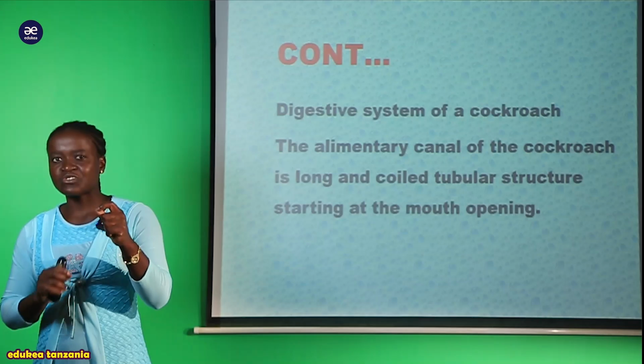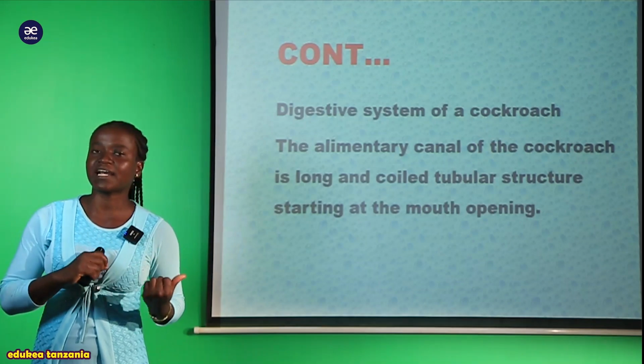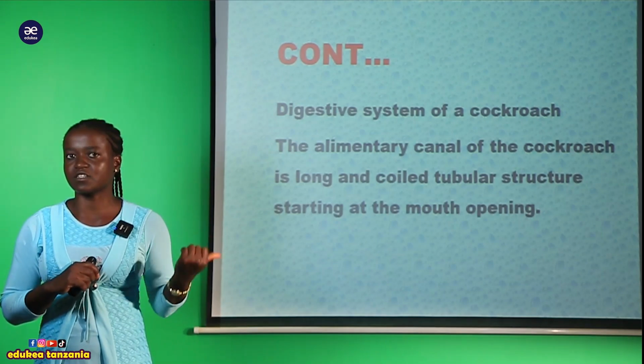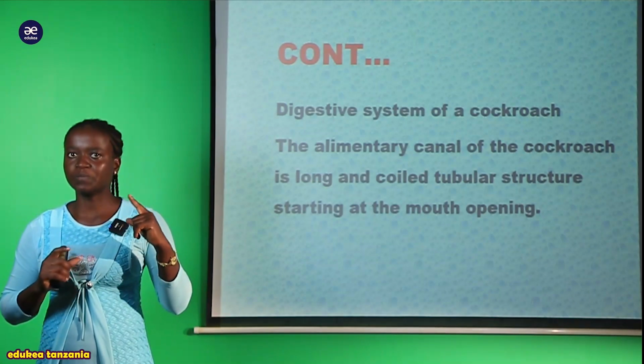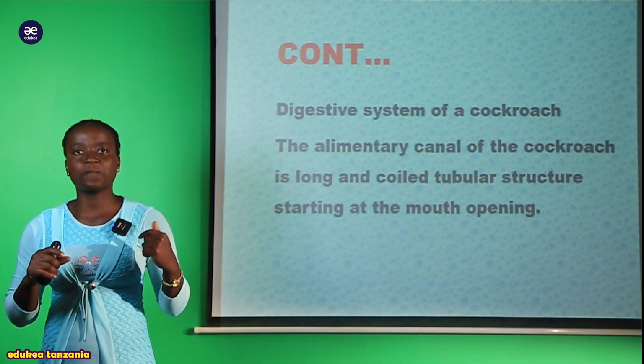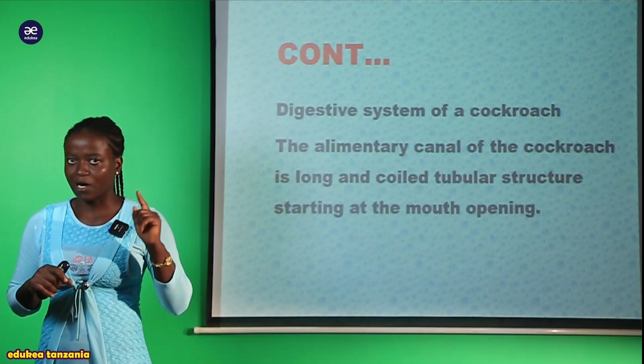It is the tubular structure. We're going to see later on the diagram of the structure of the digestive system that is found in the cockroach. It is a tubular structure, inakuwa kama tube. Ile tube sasa ime-open au ime-start from the mouth.